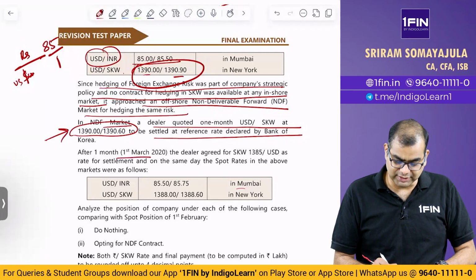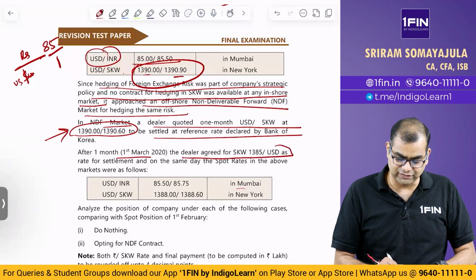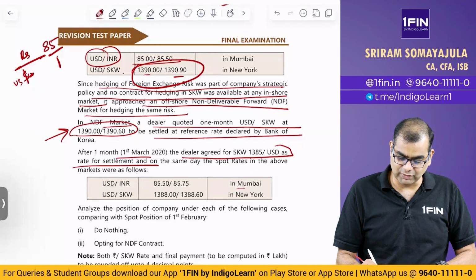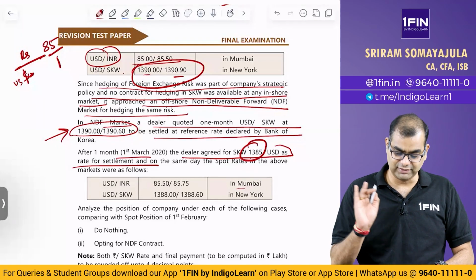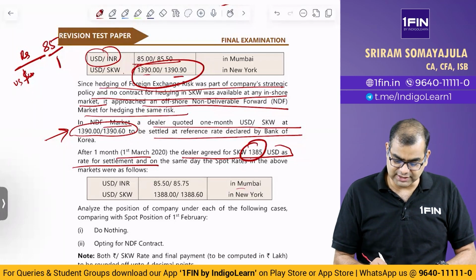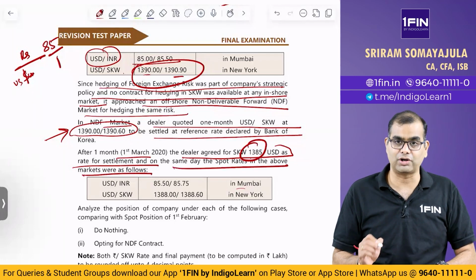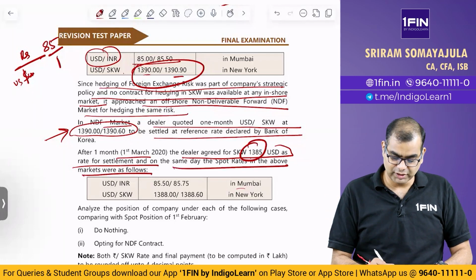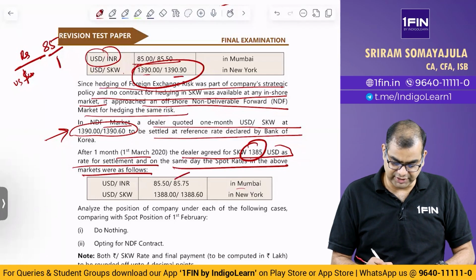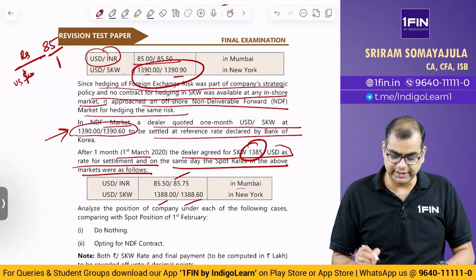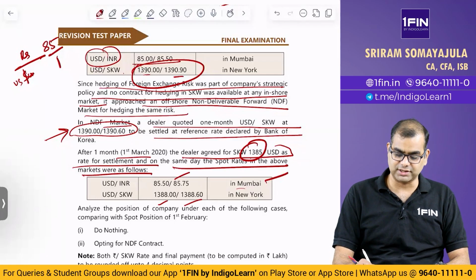After 1 month, that is 1st March, the dealer agreed for KRW 1385 per USD as the rate for settlement. So the settlement rate is 1385 per USD. We will understand this more carefully. On the same day, the spot rates in the above markets were as follows: 85.50 and 85.75, and 1388 and 1388.6. This is in Mumbai, this is in New York.